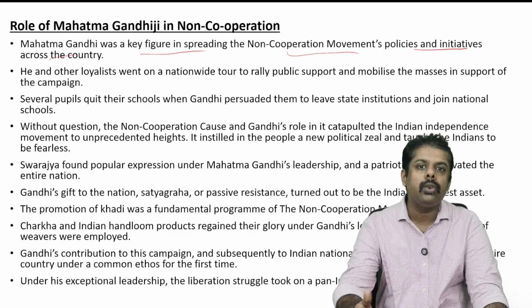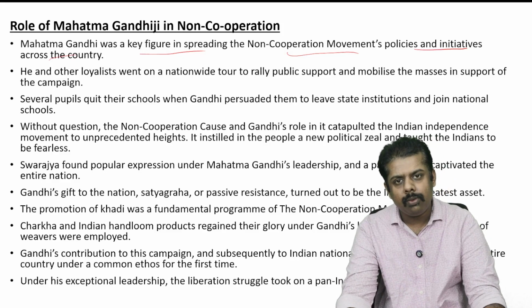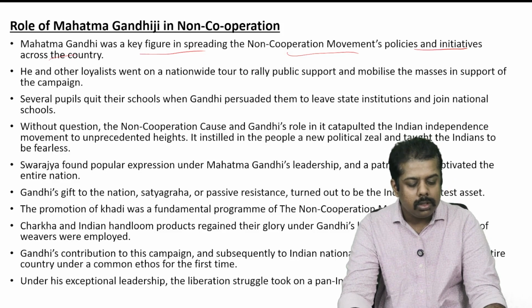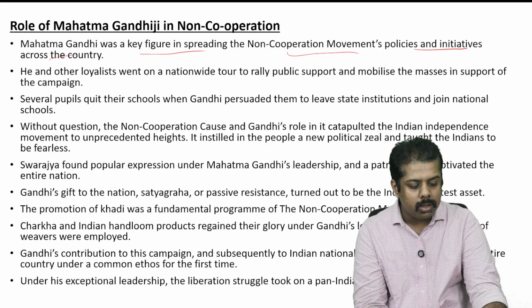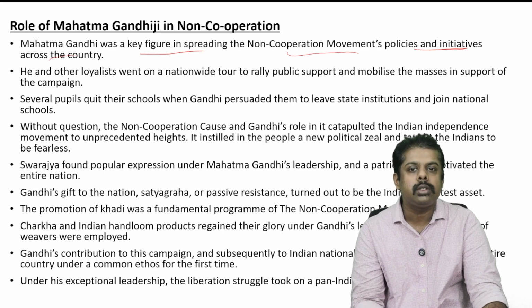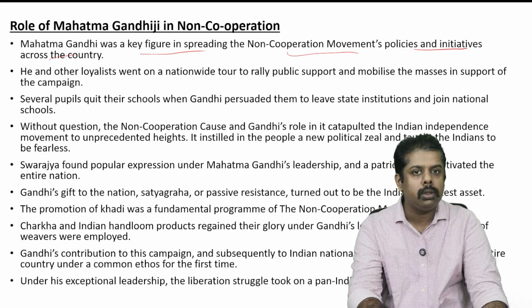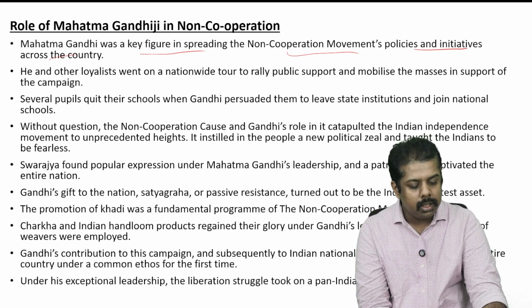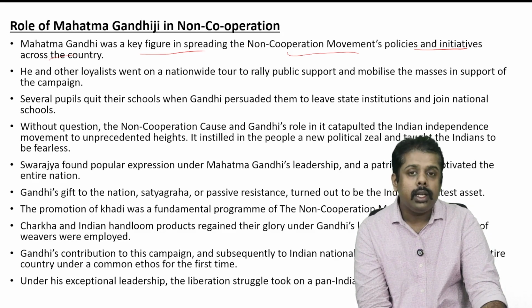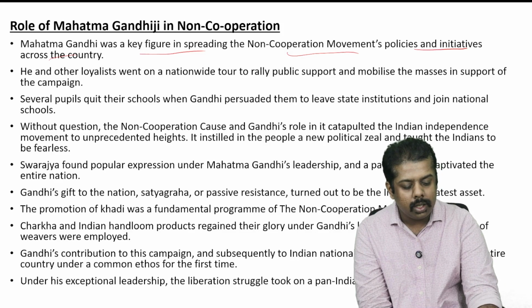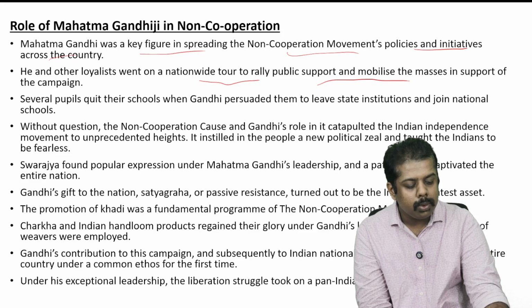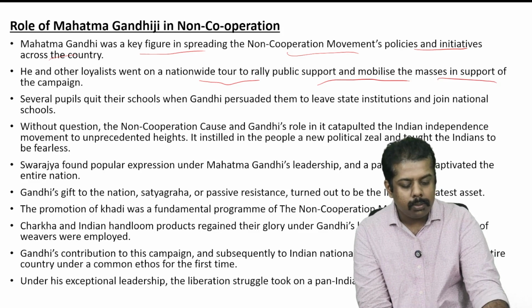So basically, what they were looking for from this non-cooperation movement, the policies and initiatives across the country, were spread by Mahatma Gandhi. That was an important thing that he did at that point of time. Then he and his other loyalists went on a nationwide tour to rally public support and mobilize the masses in support of the campaign.